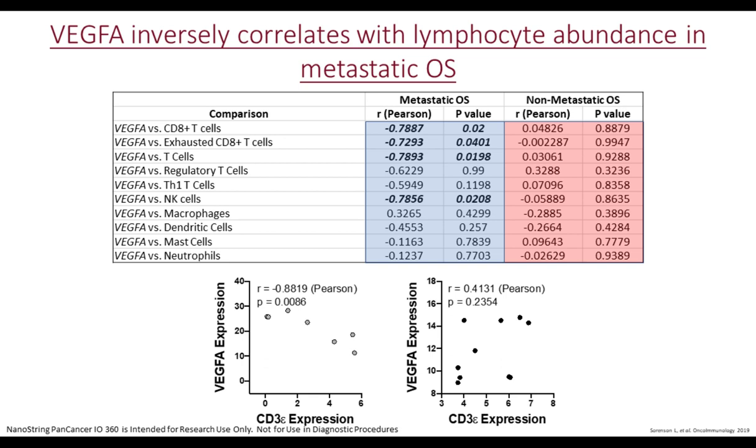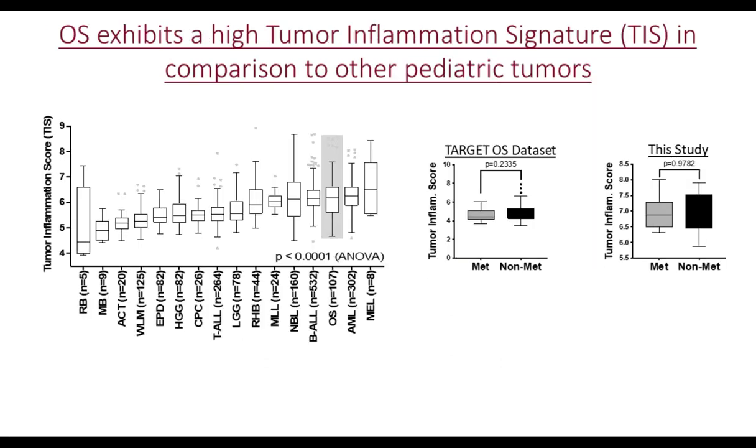The next thing that we actually wanted to look at was the tumor inflammation signature. The tumor inflammation signature is a weighted metagene signature that measures the degree to which the pre-existing anti-tumor adaptive immune response is suppressed. Given the fact that we see decreased abundance of various immune cells in the metastatic osteosarcoma specimens, we were expecting that the tumor inflammation signature would actually demonstrate that.